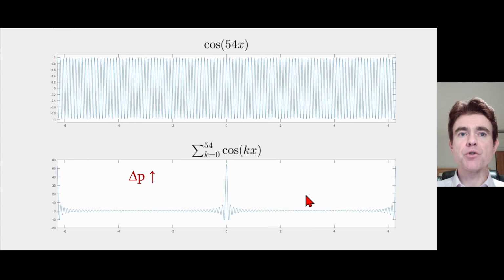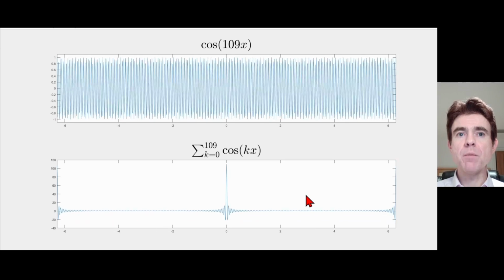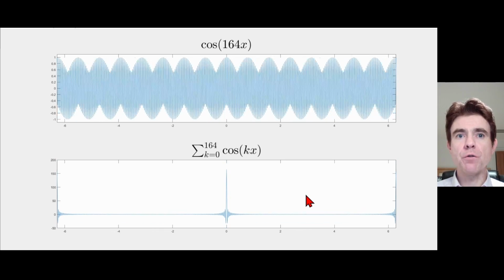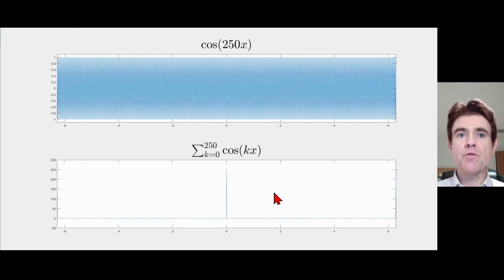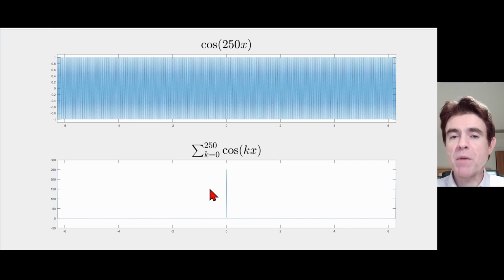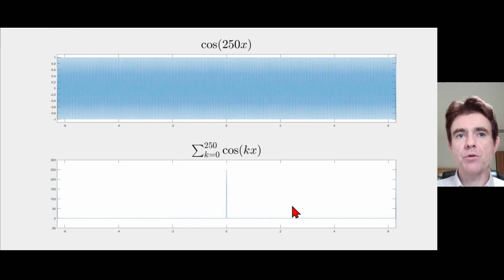And now I'm progressively adding more and more cosine functions of increasing spatial frequency. And you can see that by the time of adding 250 of them for this particular choice of sampling, for this simple demonstration here, when I've added together a large number of spatial frequencies, in other words, a large number of different values of momentum, my momentum now is very uncertain for this particular wave function.